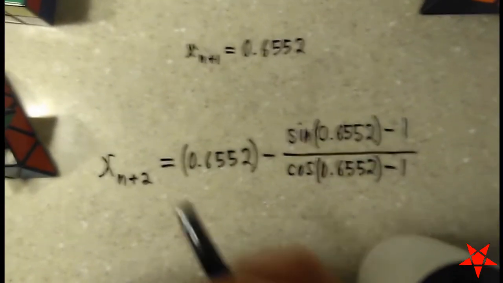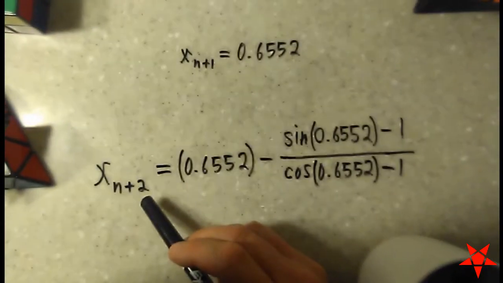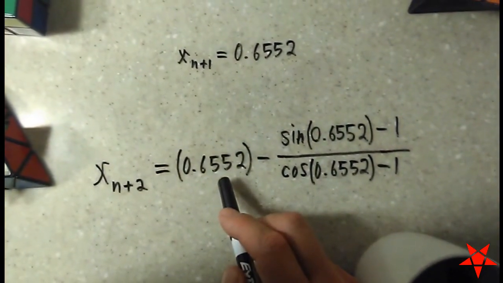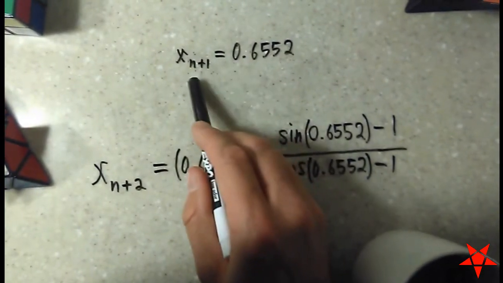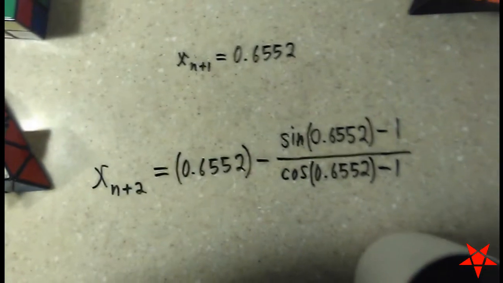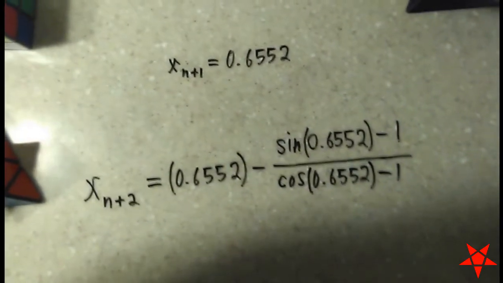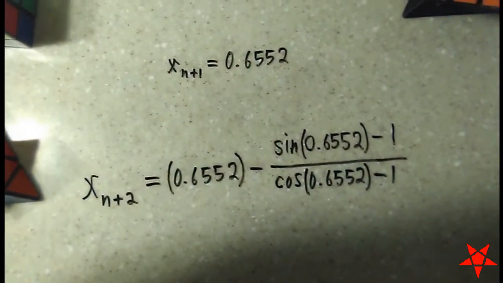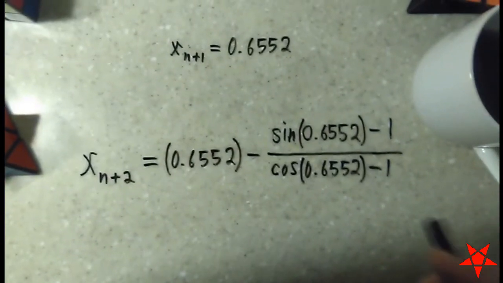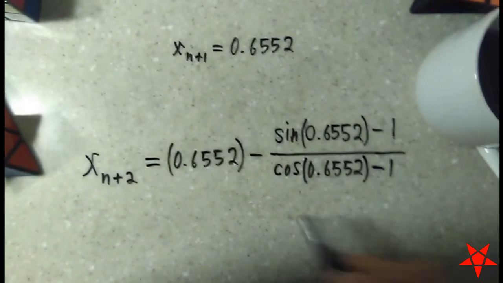So, okay, we're moving on to n plus 2, and as you can see here, I inserted the previous values for x of n plus 1. And now, in spite of the fact that I'm the one teaching the lesson, I want somebody to tell me what I did wrong. I don't care if it's not my job or not your job. I want you to tell me where I messed up.